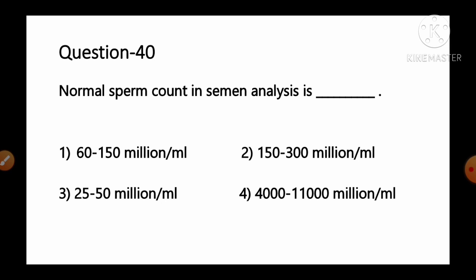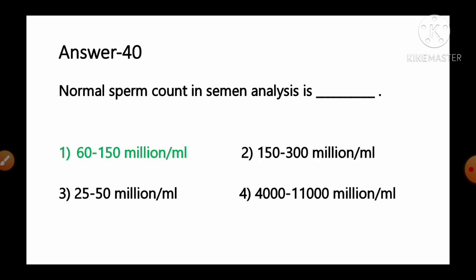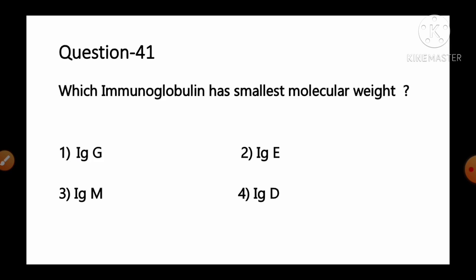Normal sperm count in semen analysis is: option number 1 60 to 150 millions per ml, number 2 150 to 300 millions per ml, number 3 25 to 50 millions per ml, number 4 4000 to 11,000 millions per ml. And the fact given regarding this question: the normal sperm density ranges from 15 million to greater than 200 million sperms per milliliter of semen. So as per the information, we can say it generally ranges between around 60 to 150 millions per ml. So option number 1 is the correct answer for this question. Move to the next question, number 41.